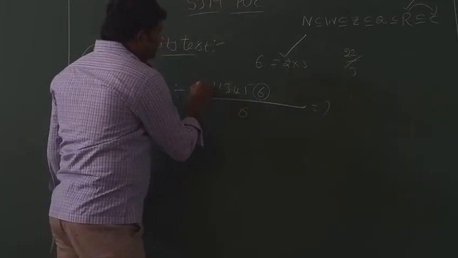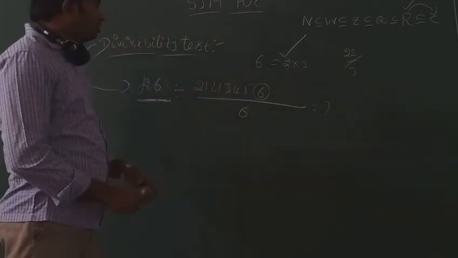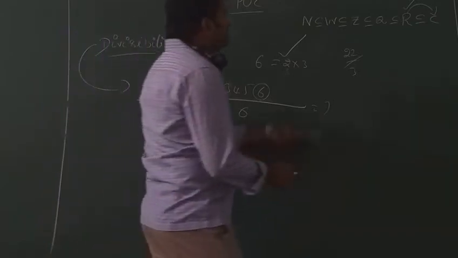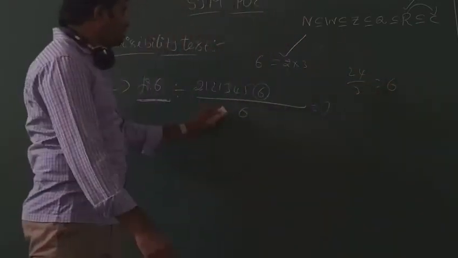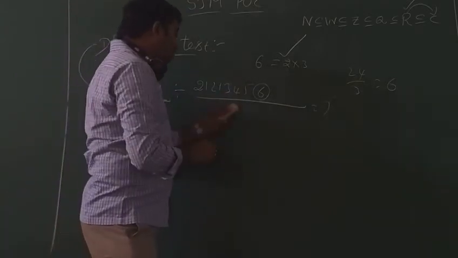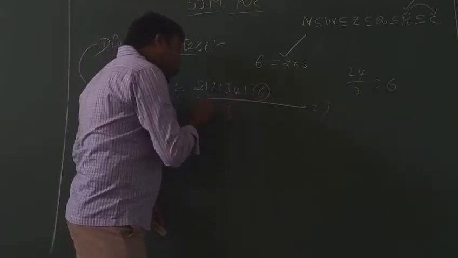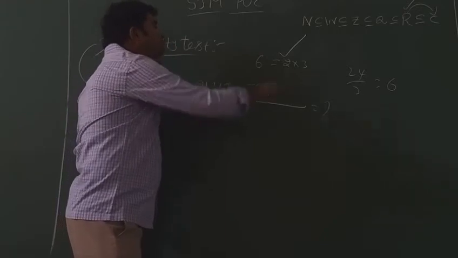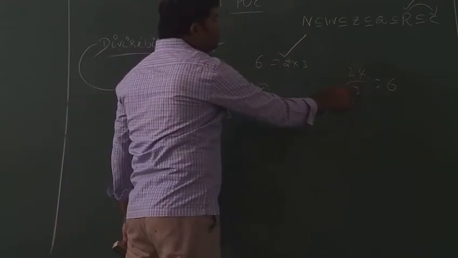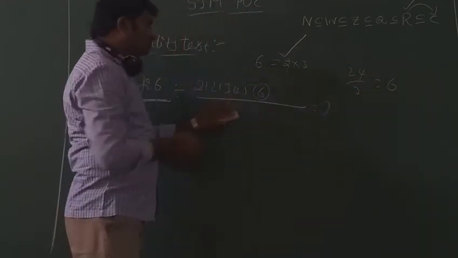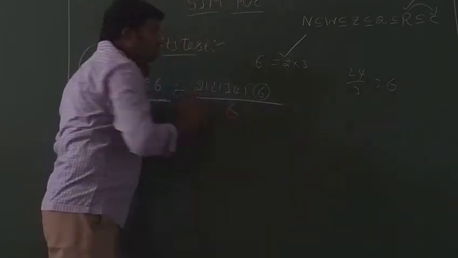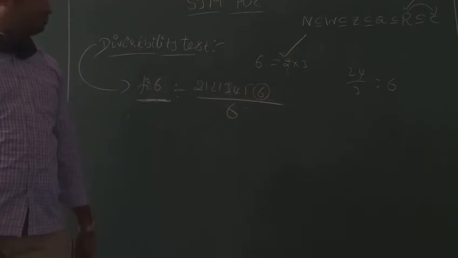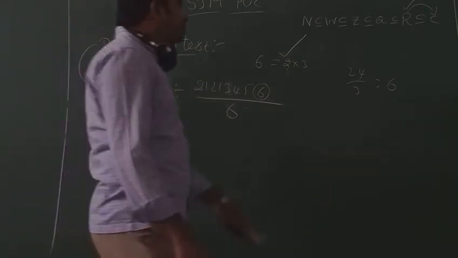Do one thing. Here you write down. Now, by adding all these digits, we get 24. Now, 24 is divisible by 3. So, finally, this number is divisible by 2. Why? Because the unit digit is even. And it is also divisible by 3. Why? Because the sum of the digits is 24, and 24 is divisible by 3. Therefore, it is divisible by 2 and also 3. Therefore, finally, this number is divisible by 6.